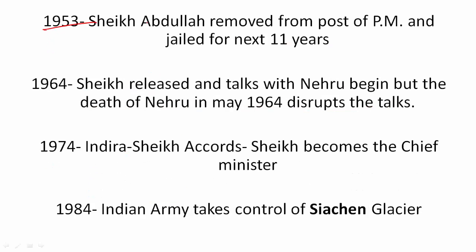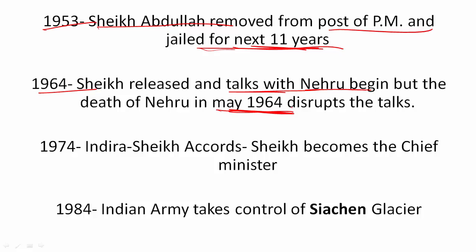Now in 1953, Sheikh Abdullah was removed from his post of PM, and this was orchestrated by the central government only, by Jawaharlal Nehru, it is said, and later he was jailed for 11 years, up till 1964. He was released in 1964 and then he began talks with Nehru again. But this time the talks were disrupted due to the death of Jawaharlal Nehru. In fact, Nehru had sent Sheikh Abdullah to Pakistan so that some dialogue, some process could be started to resolve the Kashmir issue. But while he was in Pakistan, Nehru died and thus these talks were stopped. And again he was jailed for a few years.